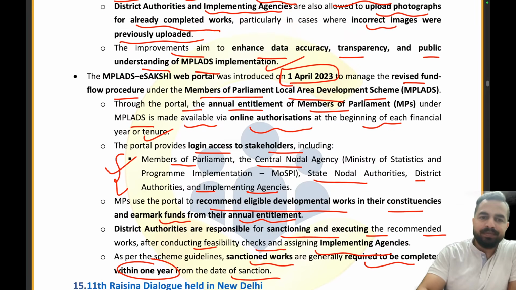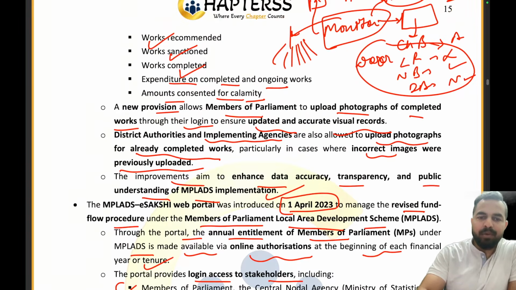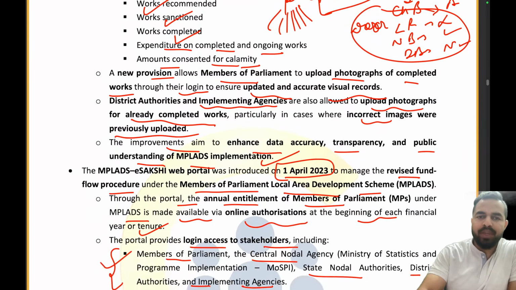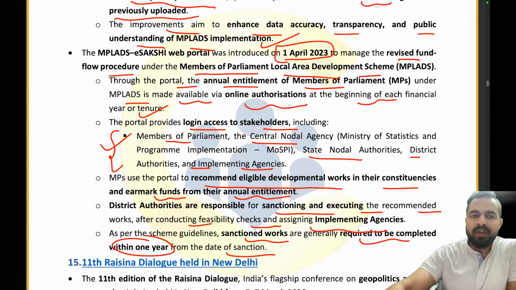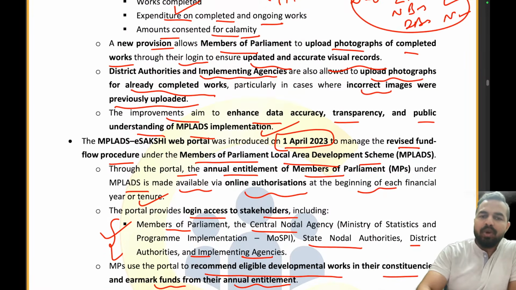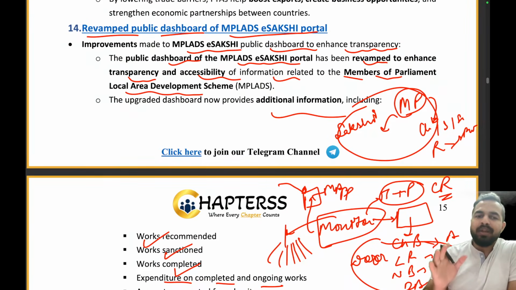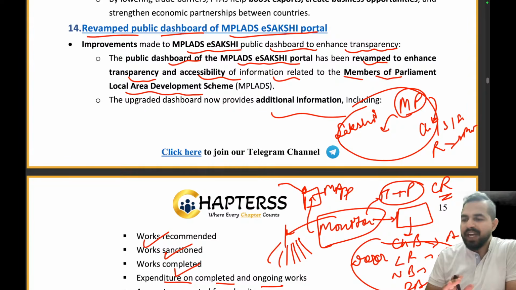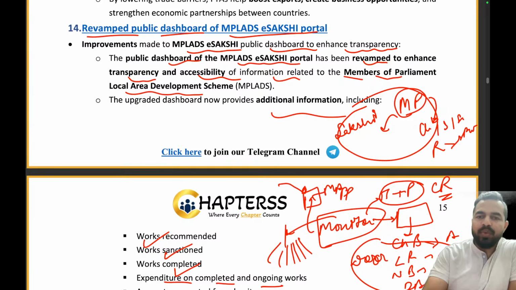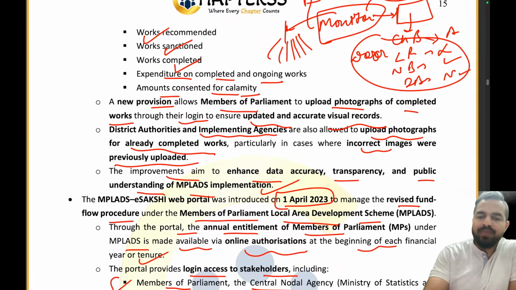Let's try to see. The MP-led e-Sakshi web portal was introduced on the 1st of April 2023 to manage the revised fund flow procedure under the Member of Parliament Local Area Development Scheme. Through the portal, annual entitlement of the Member of Parliament under the MP-led is made available. Right? So everybody able to understand the e-Sakshi portal, Member of Parliament Local Area Development Scheme. Right, my dear friends? Clear to everyone? And it was launched in which year? 2023. This portal was launched on 1st April 2023.